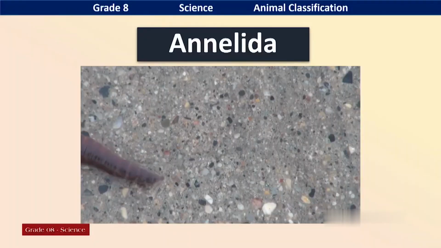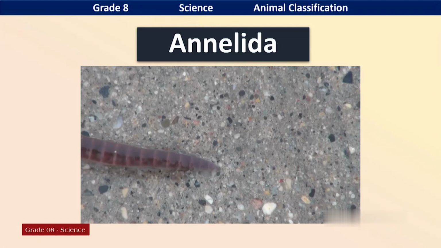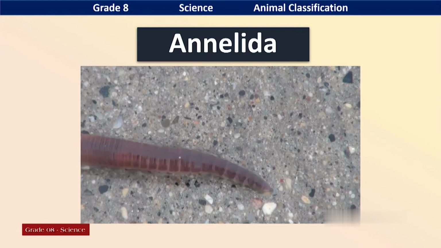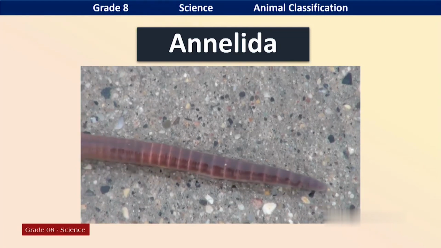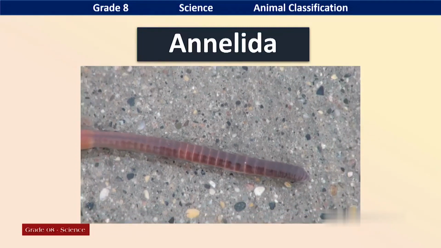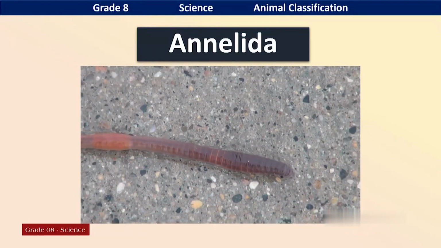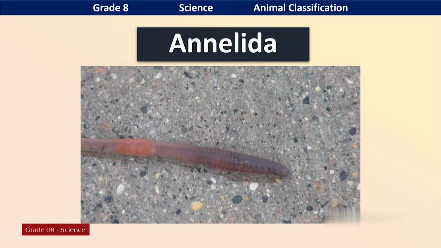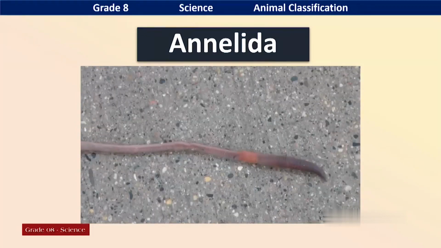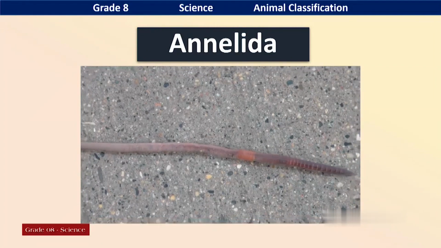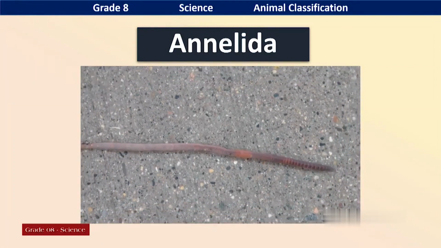Have you seen this creature in your home garden? Who is this creature? It is an earthworm. You can see small parts in its body. So, it is using muscles for locomotion.